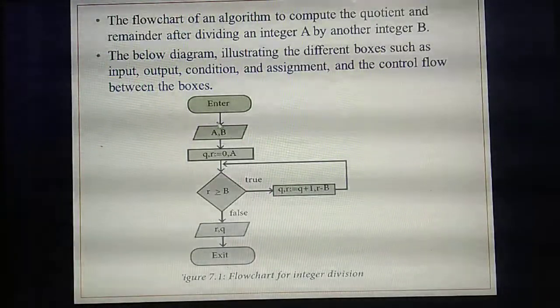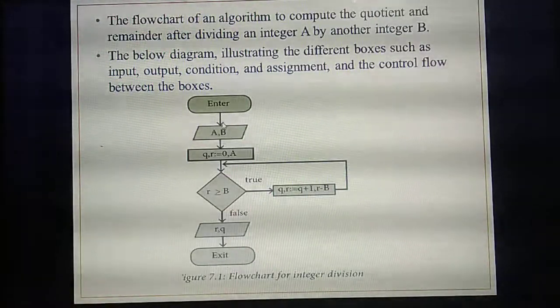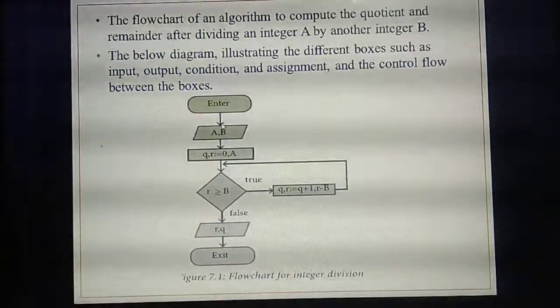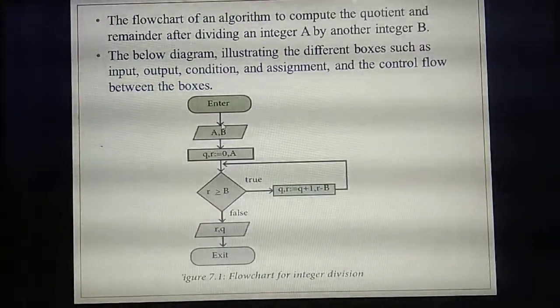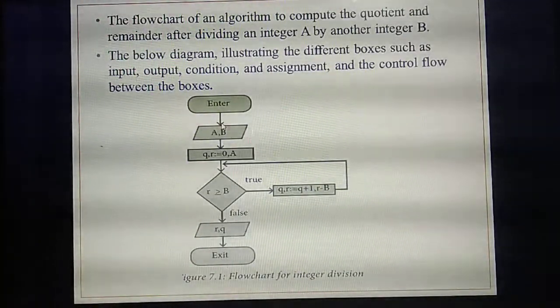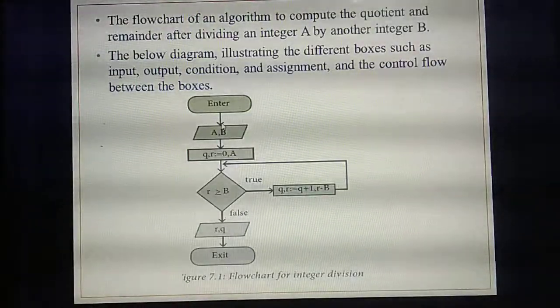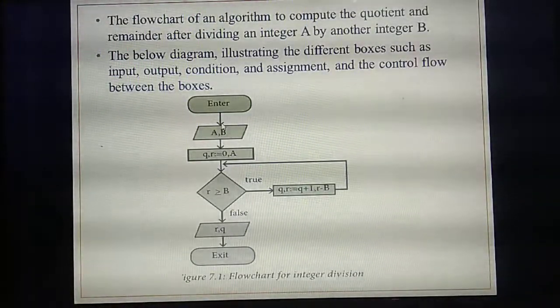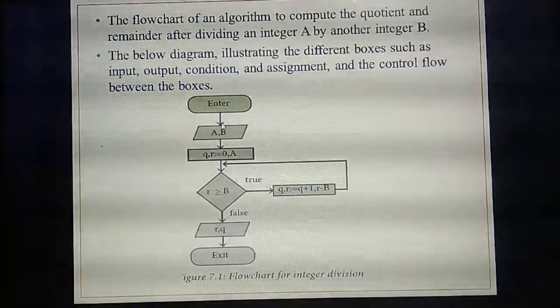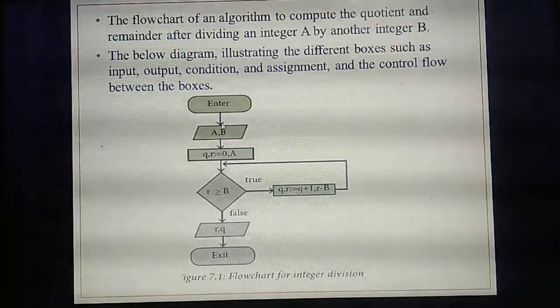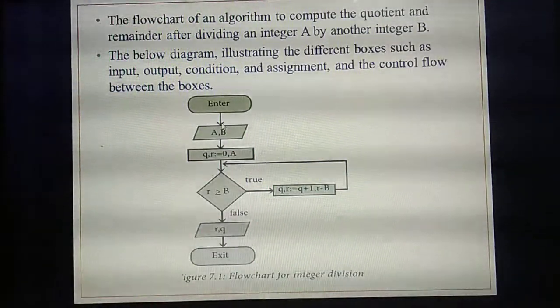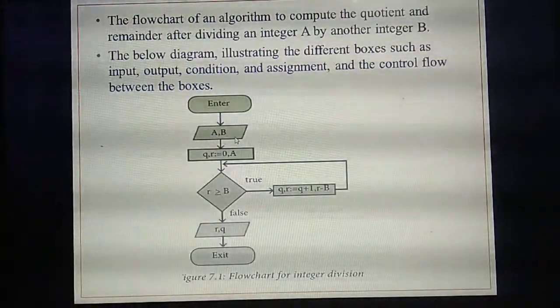Then you need to draw an arrow mark. What's the next step? You are going to divide two numbers, isn't it? How many variables do you need? For example, 6 divided by 3. So how many variables are required? 2. A and B. For example, A equal to 6 and B equal to 3. So how many variables do you need to give as input? 2.